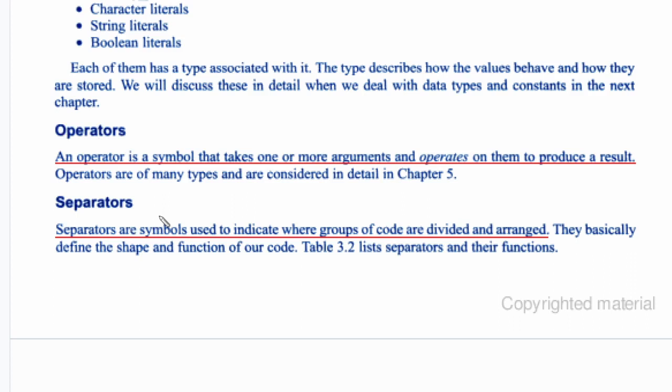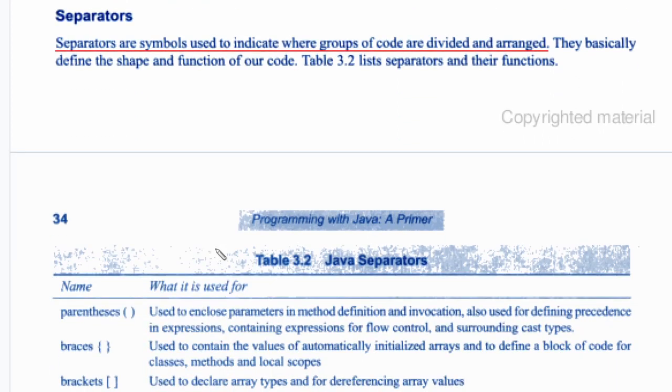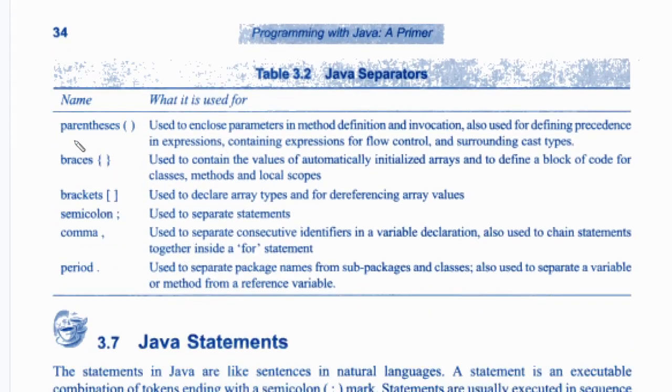Separators separate the elements of the program. Separators are symbols used to indicate where groups of code are divided and arranged. We are using some more symbols, and they are called separators. Now these are some of the examples of separators.